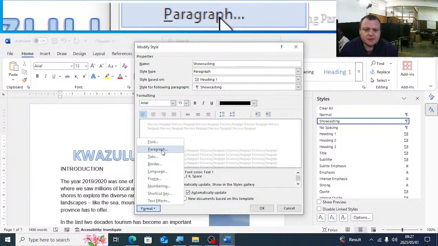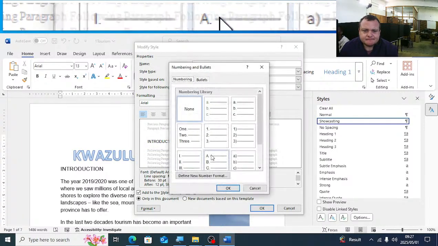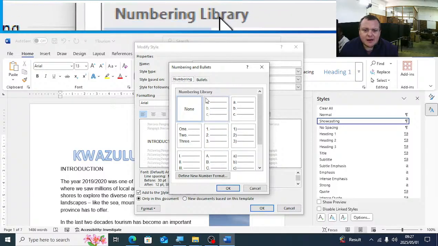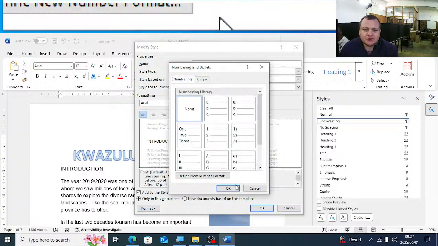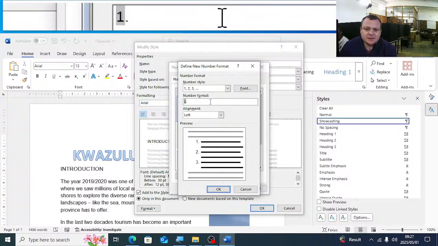So the first thing we're going to do here is numbering. We'll select that specific number. If it's not here, you'll say define new number list.